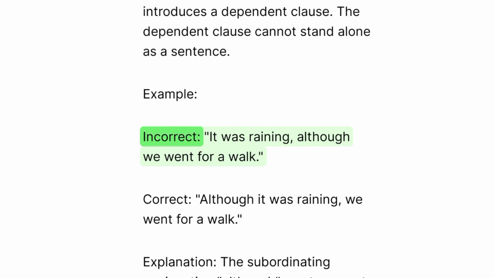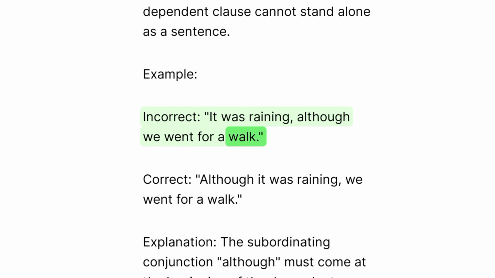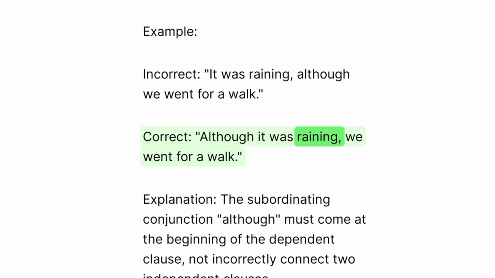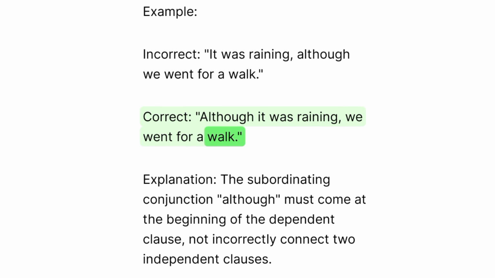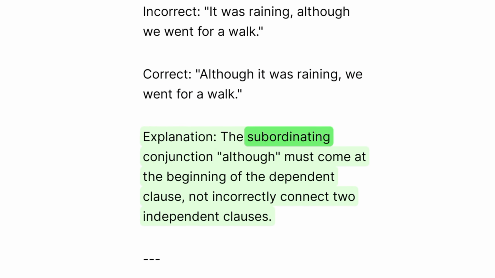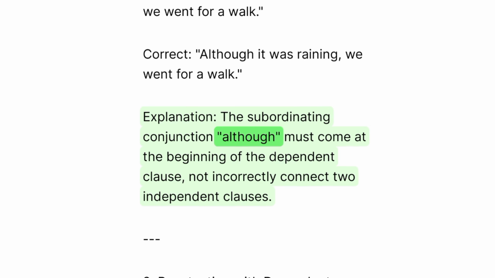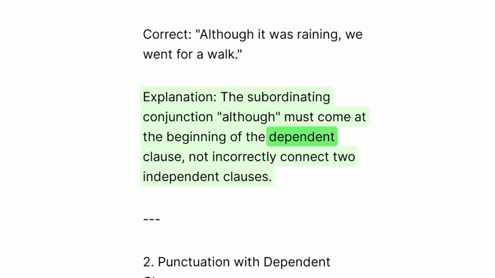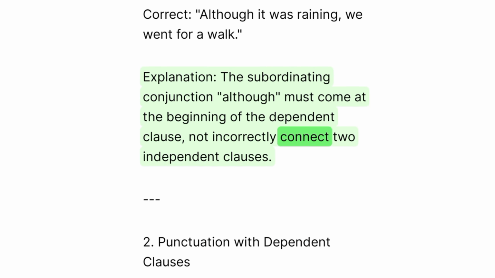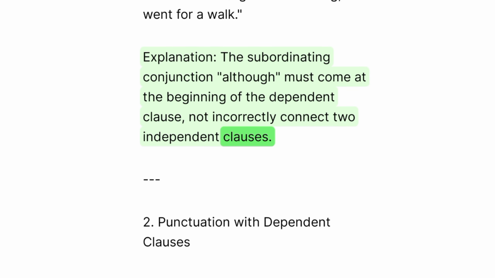Example: incorrect. It was raining, although we went for a walk. Correct. Although it was raining, we went for a walk. Explanation: the subordinating conjunction, although, must come at the beginning of the dependent clause, not incorrectly connect two independent clauses.